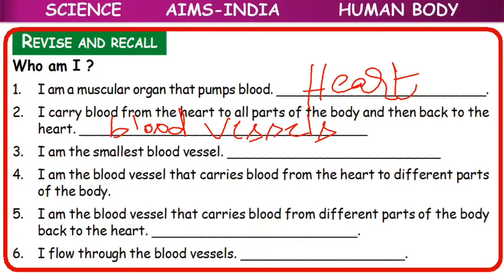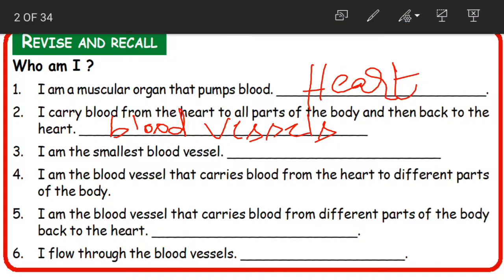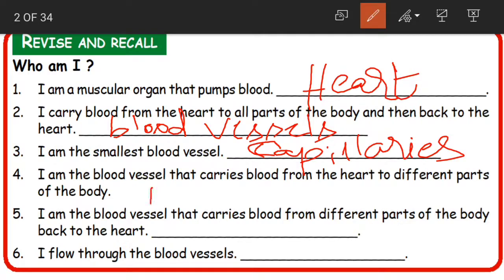Third one, children, I am the smallest blood vessel. Who is it? It is capillaries. Okay, this is capillaries. The fourth one, I am the blood vessel that carries blood from the heart to different parts of the body. Okay, which carries blood from the heart to the different parts of the body. It is arteries.